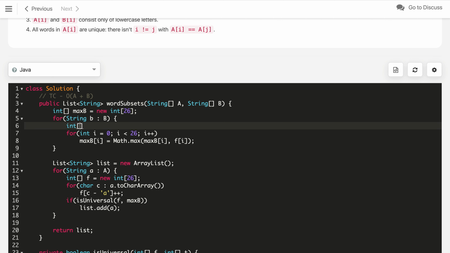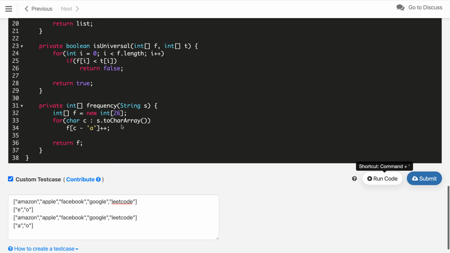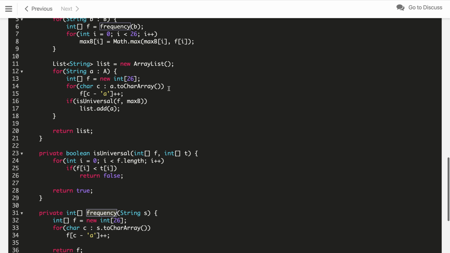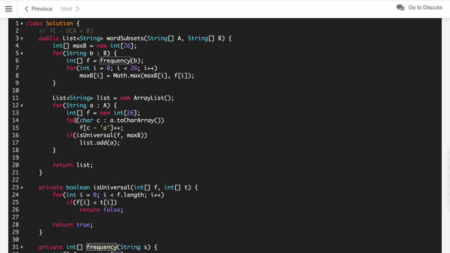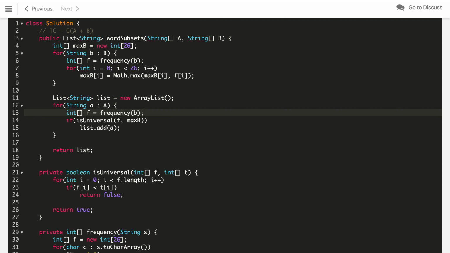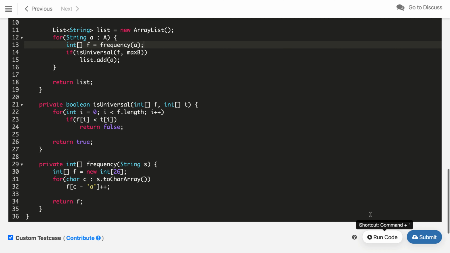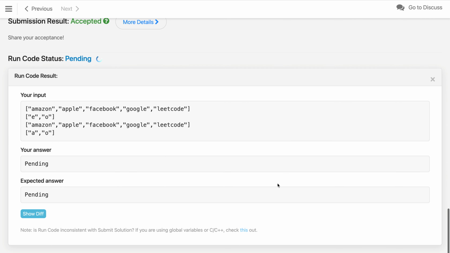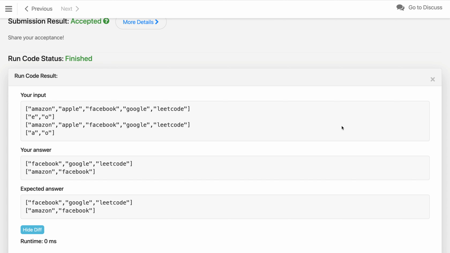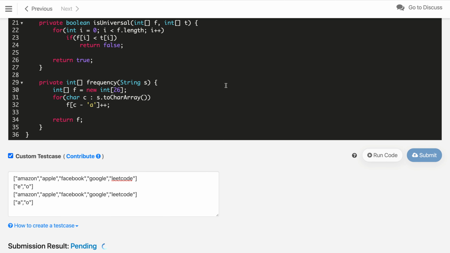So, once we return, we will here get the frequency array, int f equals a call to the method frequency for all v, and we will get this. So, let us see. So, this is what we have, and we can reuse this method over here as well. So, we just call the frequency method. Instead of writing these three lines of code, we just call it and pass the string a this time. So, this should also work. Let us compile this code again. As you can see, it is working. So, the time complexity is the same, just how you can write and refactor, write reusable code.